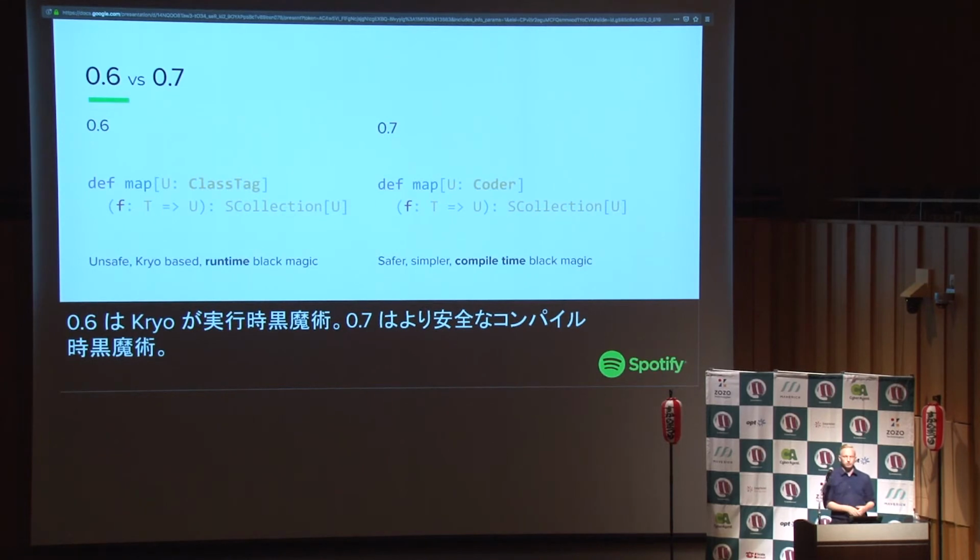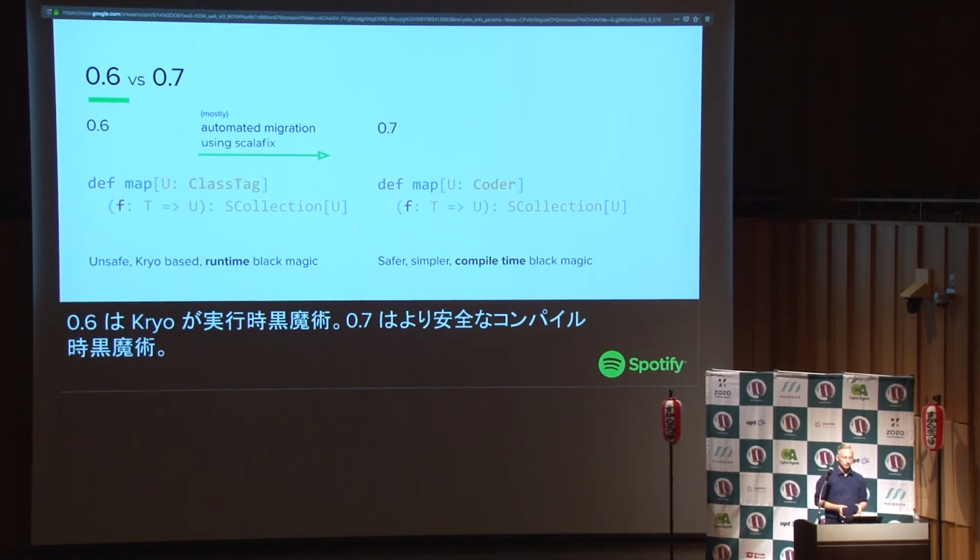And now what we do is we just say, you need a coder at compile time. You need to know how to serialize things at compile time. So instead of doing runtime black magic, we're now doing compile time black magic, because that's going to be derived automatically. Right. Now, of course, that's a breaking change.